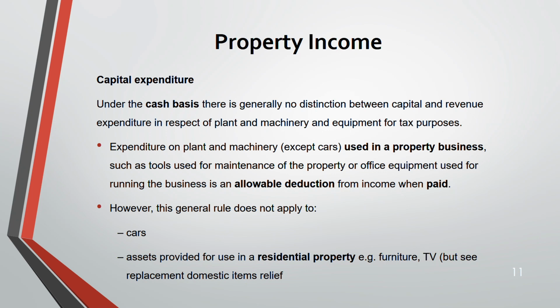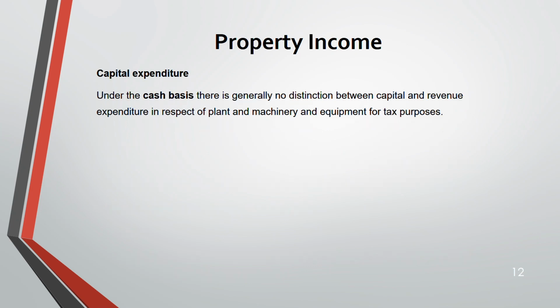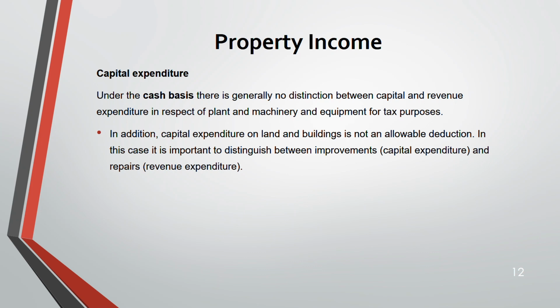But what is allowable and what is not allowable? Revenue part, revenue expenditure on that plant and machinery is allowable. Capital is not allowable. For example, any cost that you have spent in running that property business, you can deduct because that running part is a revenue expenditure. But anything capital improvement is capital. You can't deduct.